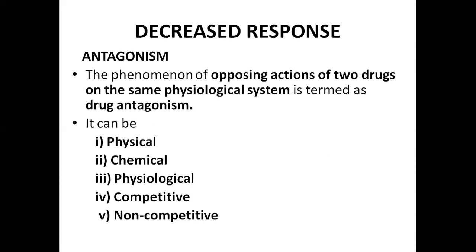And coming to the decreased response. When two drugs combine, we may get a decrease in response. An example is antagonism. What is antagonism? The phenomenon of opposing actions of two drugs on the same physiological system is termed drug antagonism. If we use two drugs, one drug will inhibit the actions of the other drug. There are many types of antagonisms: physical antagonism, chemical antagonism, physiological antagonism, competitive antagonism, and non-competitive antagonism.